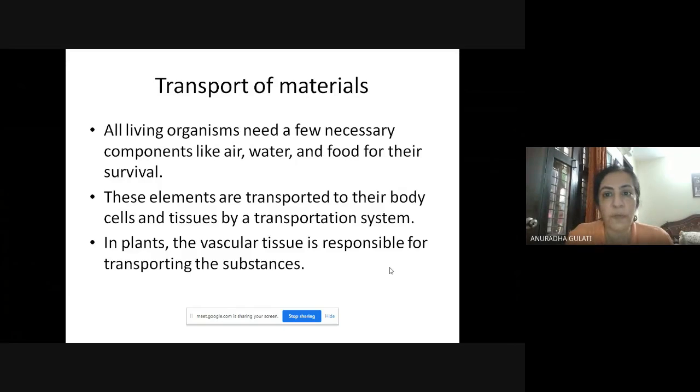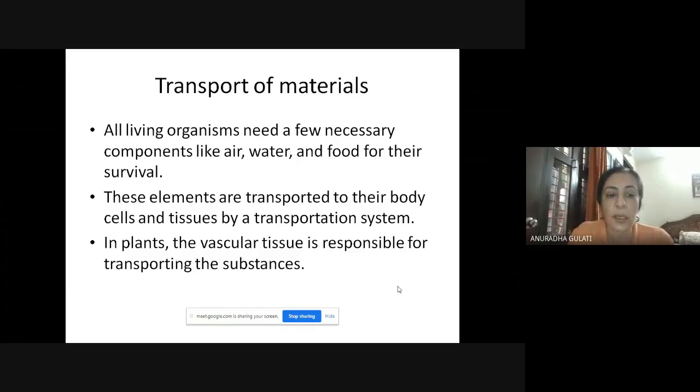Transport of materials is an important life process. All living organisms need to transport substances in their body. They need to move food, water, waste, hormones. So many things need to be moved in the body. For that, they need a transport system.